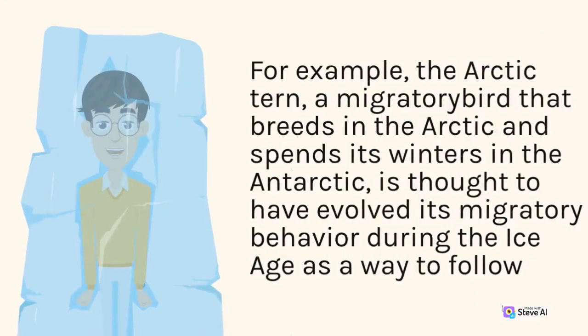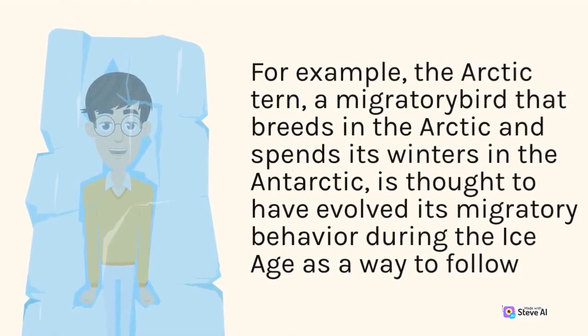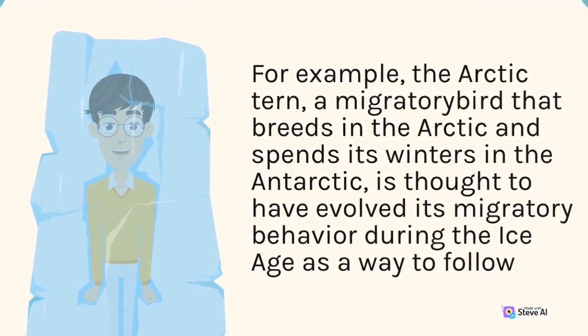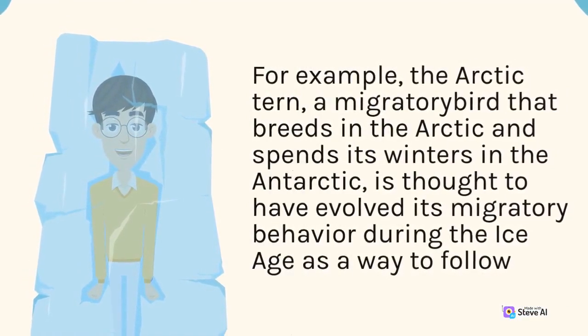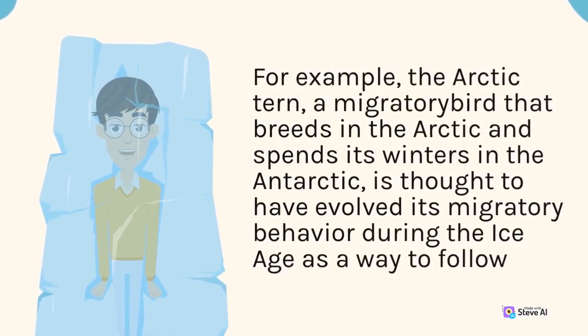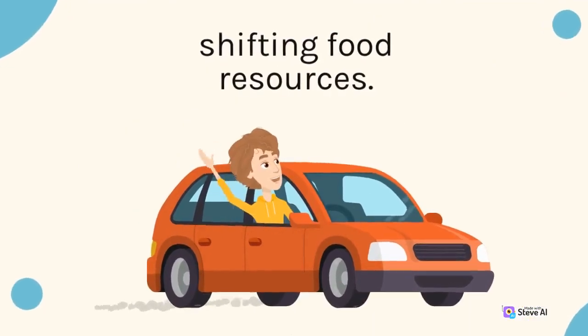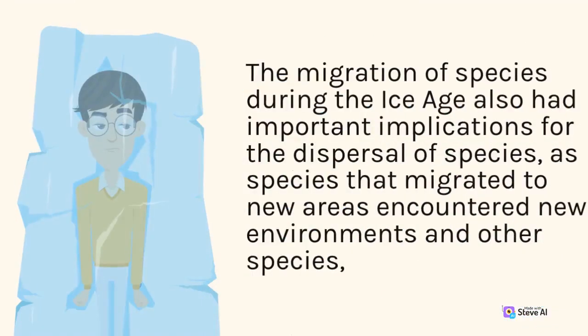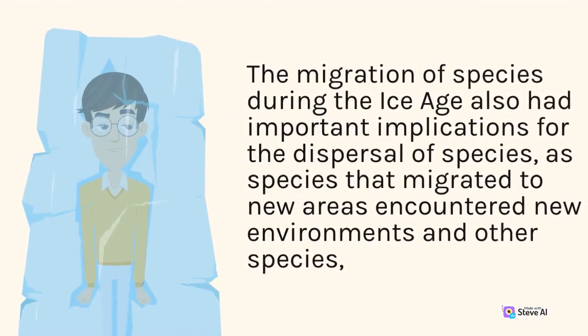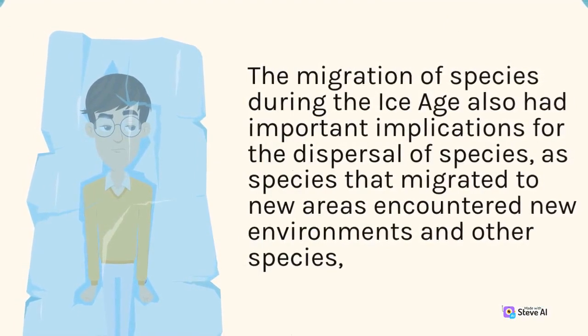For example, the Arctic tern, a migratory bird that breeds in the Arctic and spends its winters in the Antarctic, is thought to have evolved its migratory behavior during the Ice Age as a way to follow shifting food resources. The migration of species during the Ice Age also had important implications for the dispersal of species,